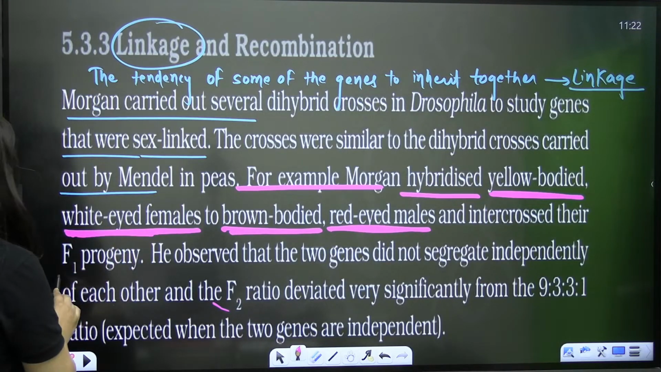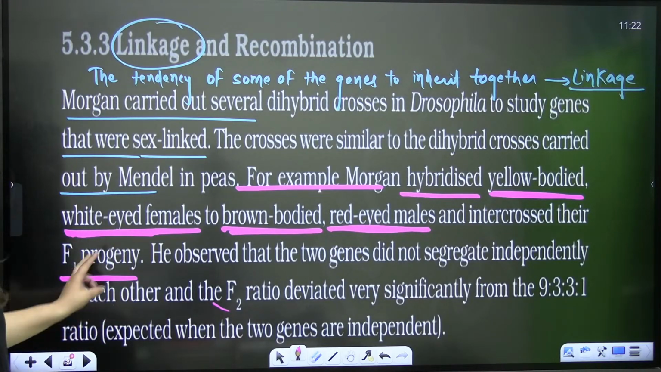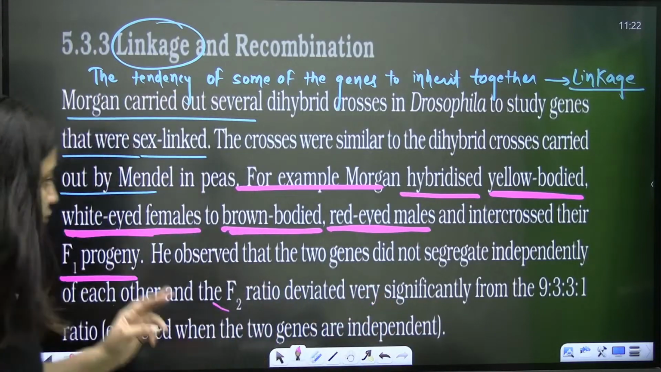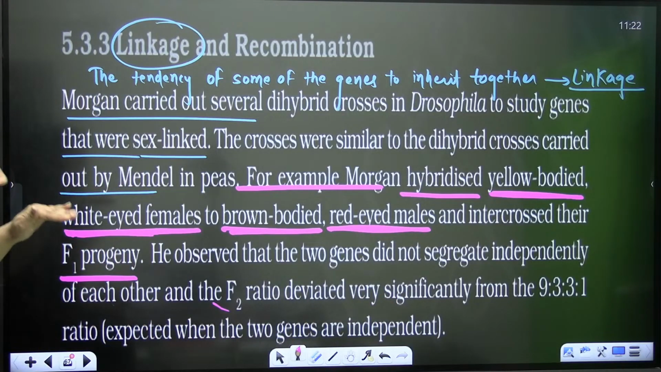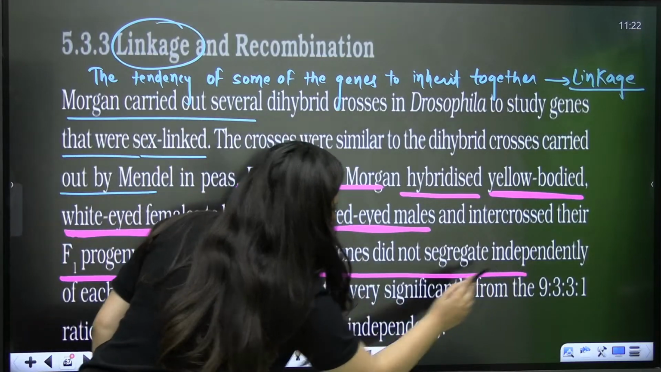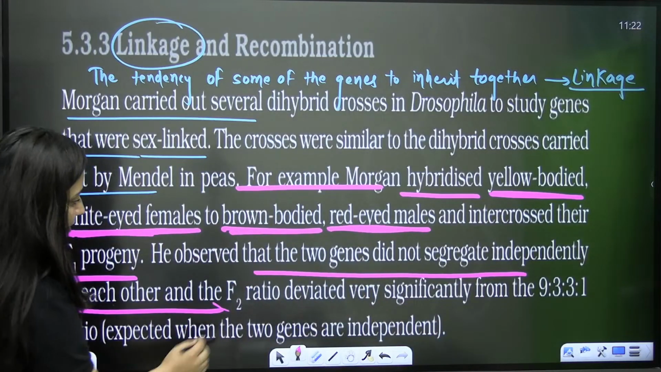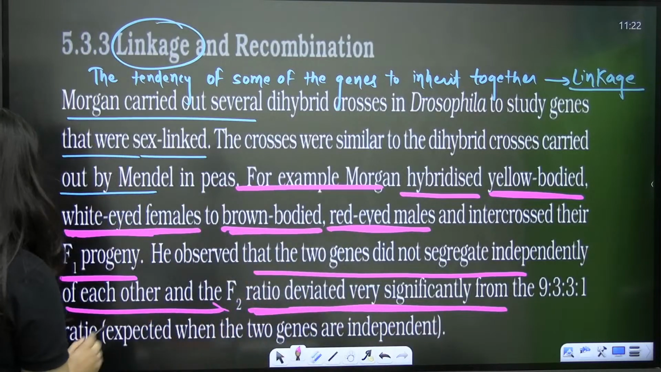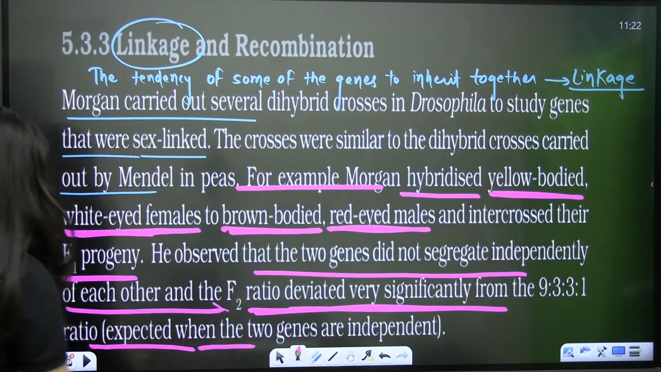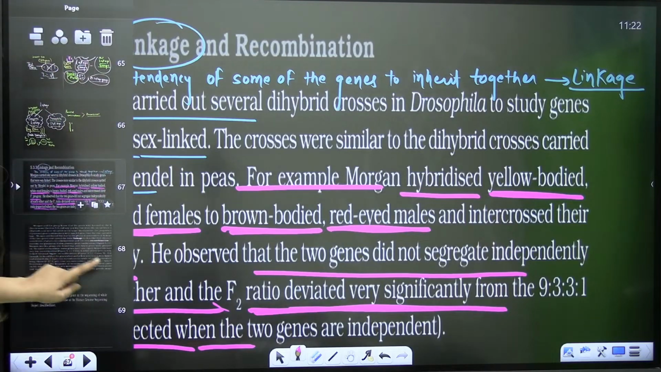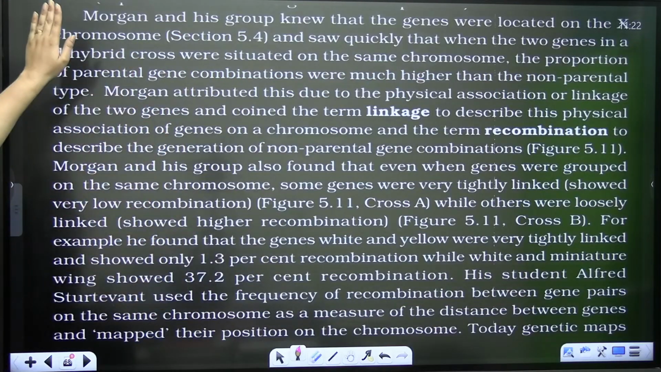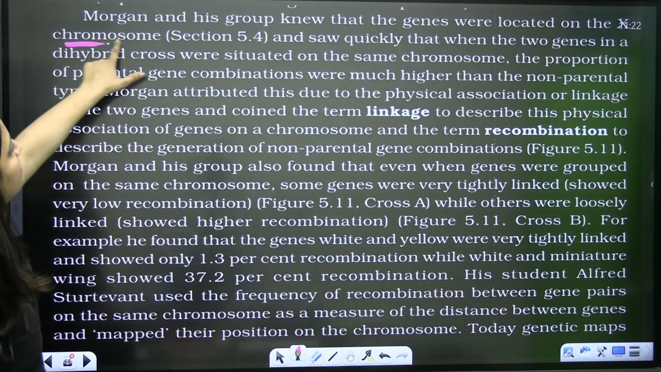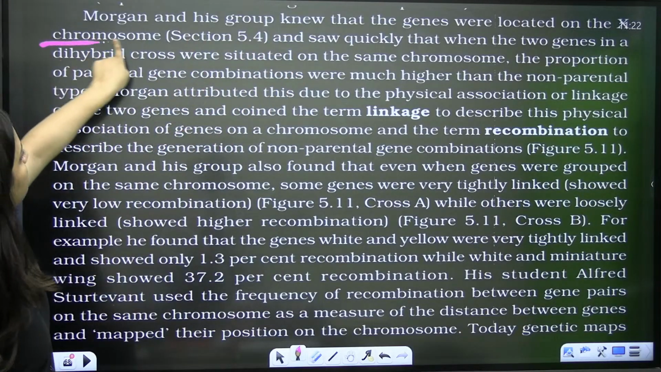So they intercrossed and then intercrossed their F1 progeny. After this cross, they will get the F1 generation. They do the selfing. So he observed that two genes did not segregate independently of each other, and the F2 ratio deviated very significantly from 9:3:3:1, which is the expected ratio. So it was not the same. So Morgan and his group knew that the genes were located on the X chromosome.